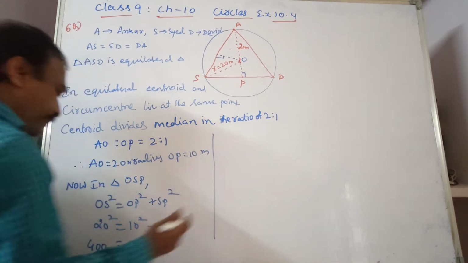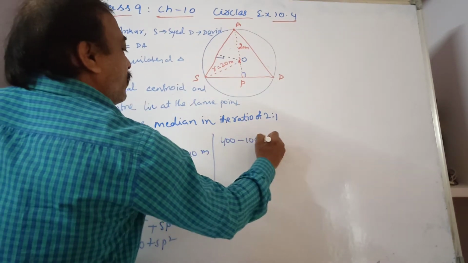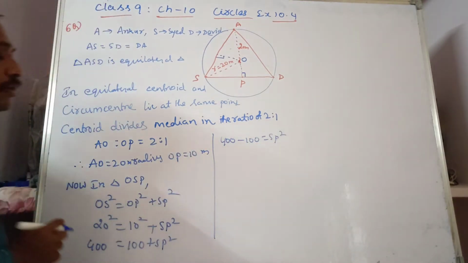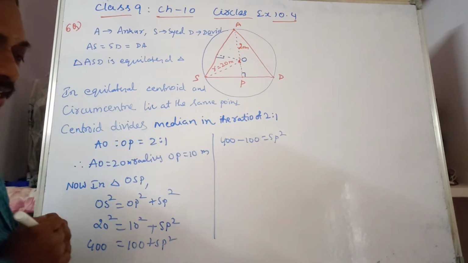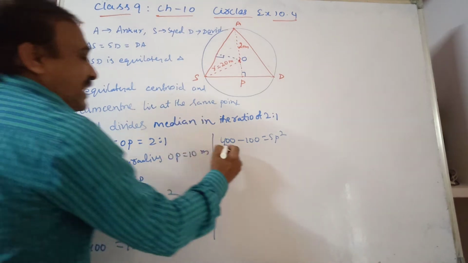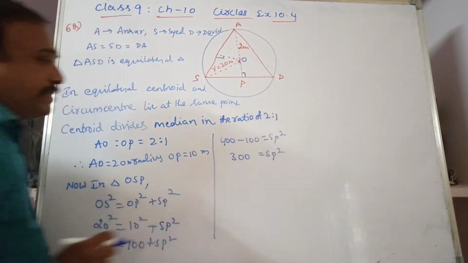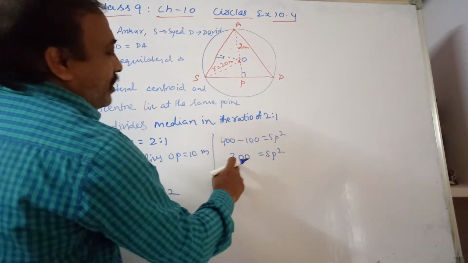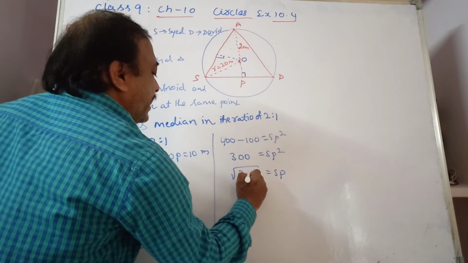Transposing, 400 minus 100 equals SP square, which is 300. So SP is the root of 300.